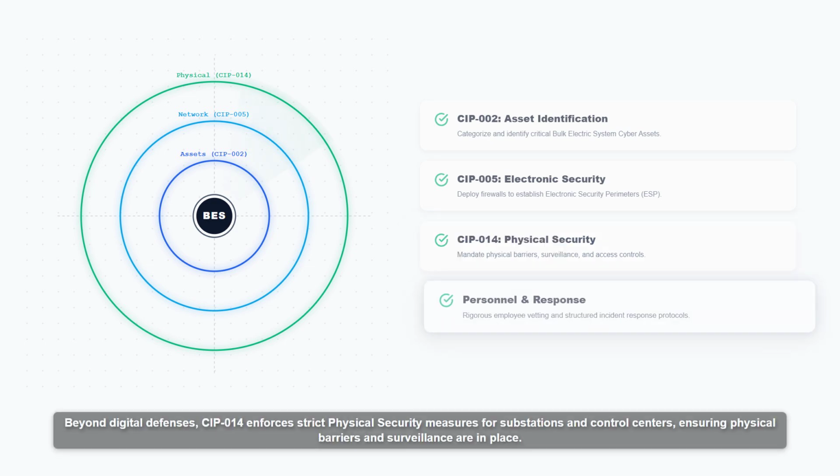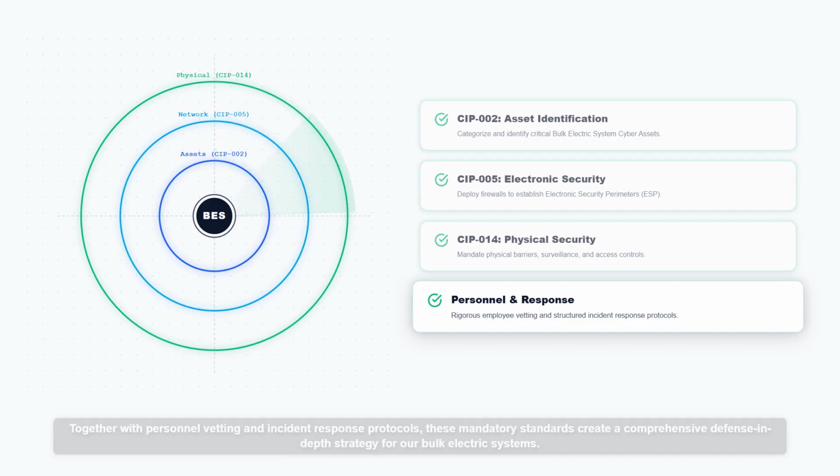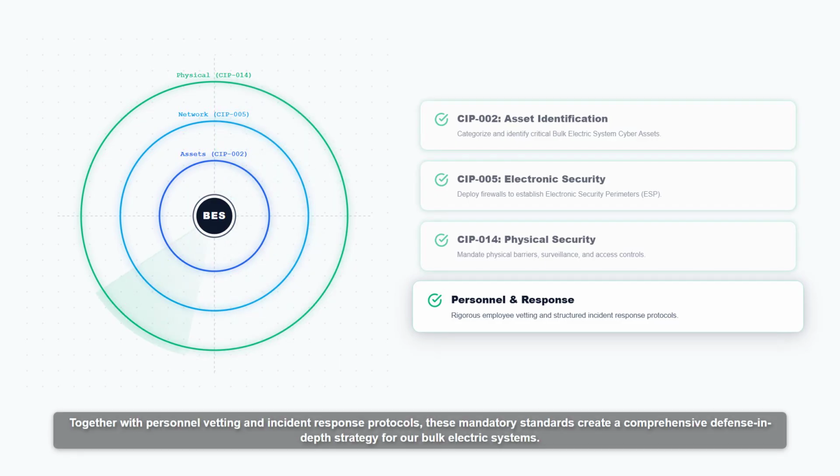Beyond digital defenses, CIP 014 enforces strict physical security measures for substations and control centers, ensuring physical barriers and surveillance are in place. Together with personnel vetting and incident response protocols, these mandatory standards create a comprehensive defense in depth strategy for our bulk electric systems.